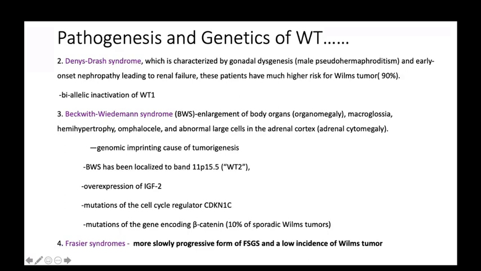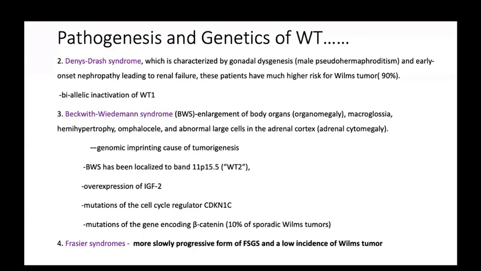And the fourth syndrome is Frasier syndrome. Frasier syndrome has a slowly progressive FSGS and a low incidence of Wilms tumors in comparison to Denys-Drash syndrome. These are the four syndromes associated with Wilms tumors.